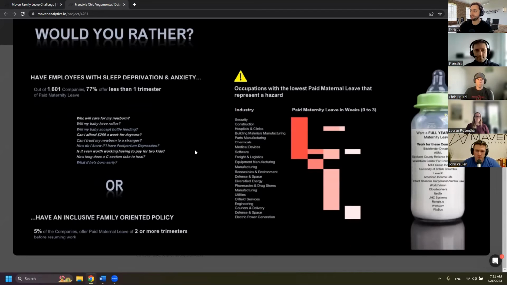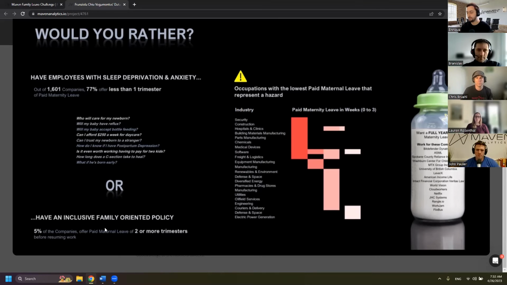It just really strikes you, would you rather have employees with sleep deprivation and anxiety, or have an inclusive family-oriented policy? It's so good to me. I mean, the impact and shock factor is there, especially with these kind of anxiety-inducing questions that she lists here. The data is used in a subtle but really effective way. 77% of the 1,600 companies live up here, and just 5% of them live down here.